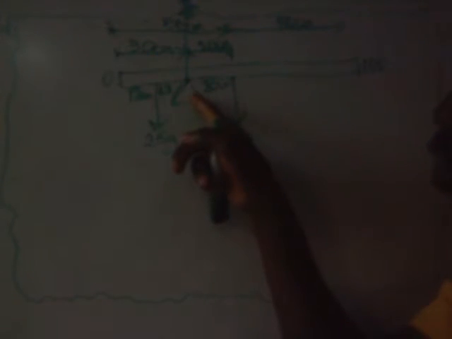So they now said that's figure 1. Then figure 2, they said if the position of the pivot is moved to the 33 centimeter mark, by how much must the load be reduced to maintain the horizontal balance of the rule?